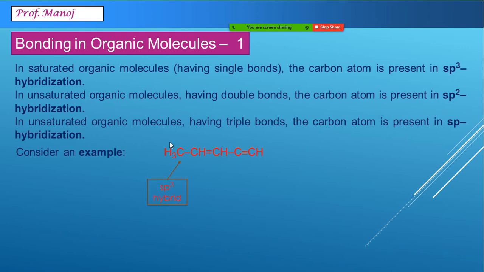Imagine this particular carbon. You can see this carbon has throughout only single bonds. So as per the rule, this is called an sp3 hybrid carbon. If you see this carbon pair, the moment you see a pair with a double bond, both will be sp2. And if you see a pair with a triple bond, both are going to be sp hybrid carbon atoms. Hybridization is only for carbon, not for hydrogen.